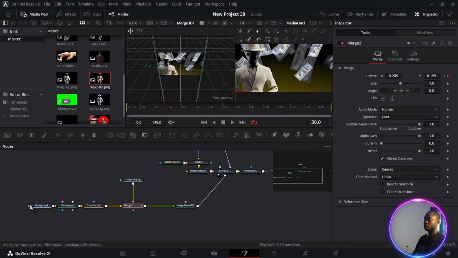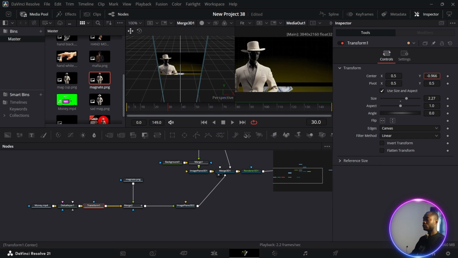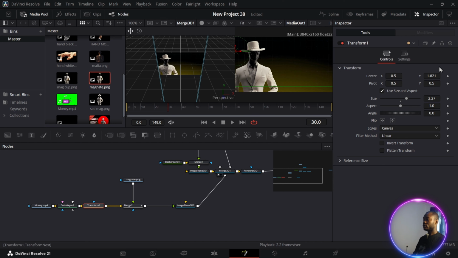Now we're going to animate the money. We want the money to come at frame 60. So we click on this transform, and when we click on transform, we drag. Now we want the money to come from up, so we drag the entire money up. When it's out of the screen, we set a keyframe at frame 30. Then we want it to come out at frame 60. When we get to frame 60 like this, we just drag it down. That's when the money is going to come out.